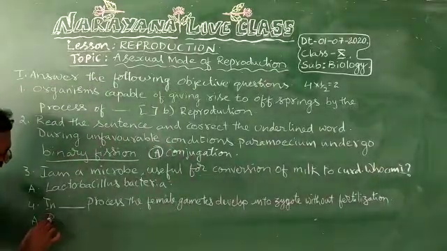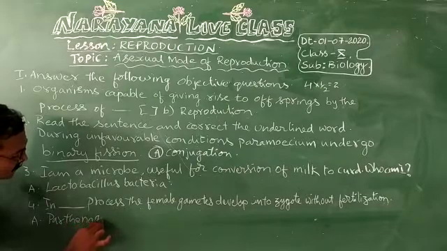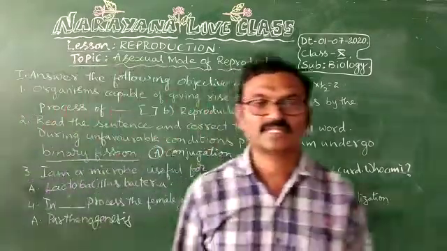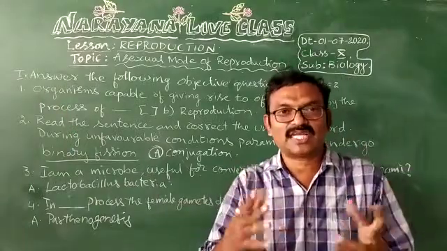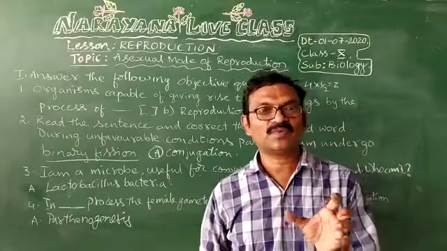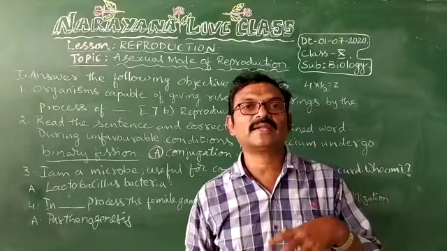Answer is parthenogenesis. By which process the female gametes without fertilization develop into zygote? By the parthenogenesis.